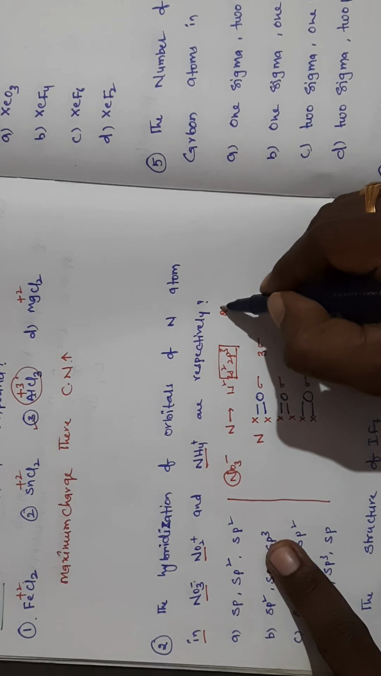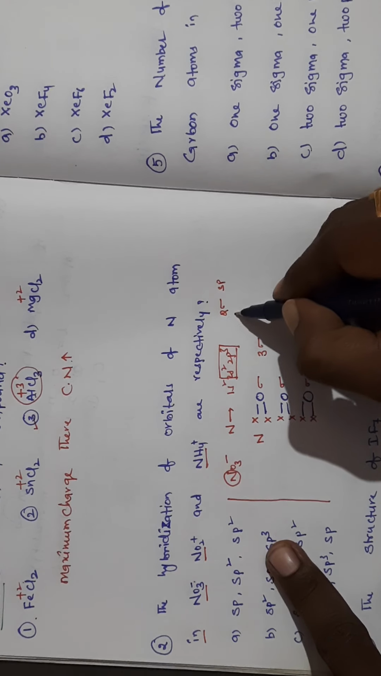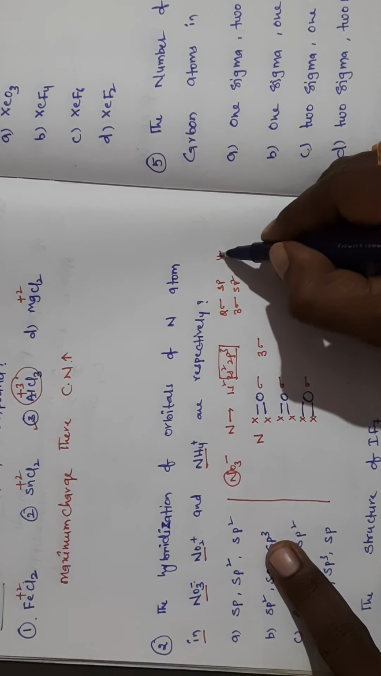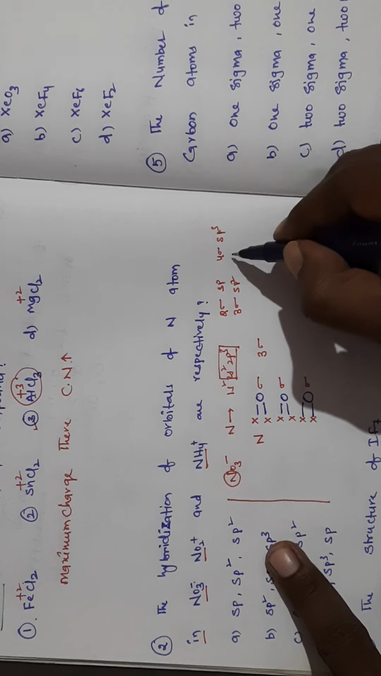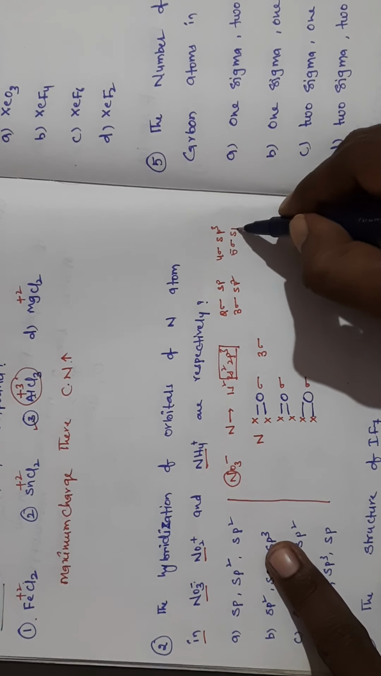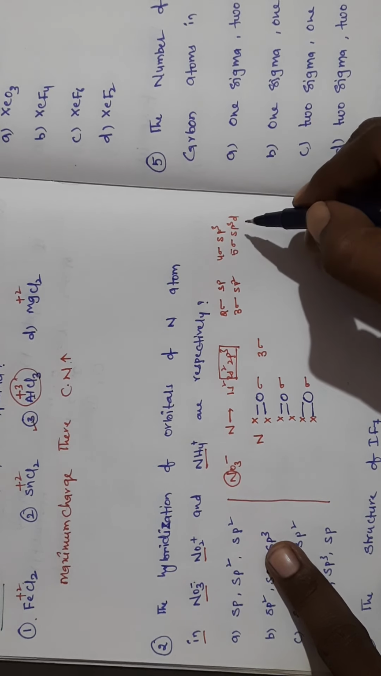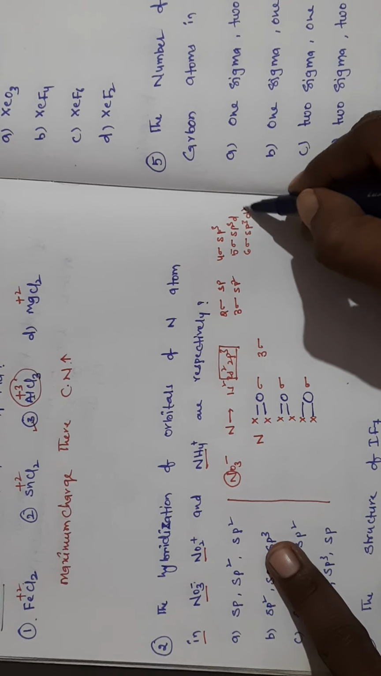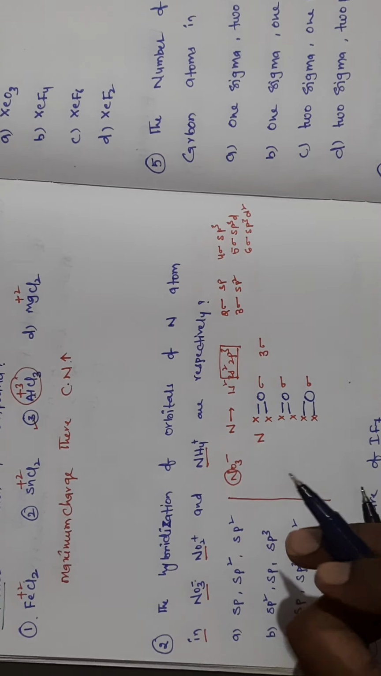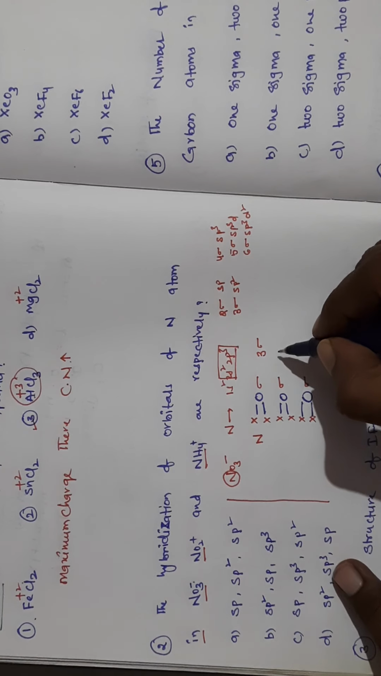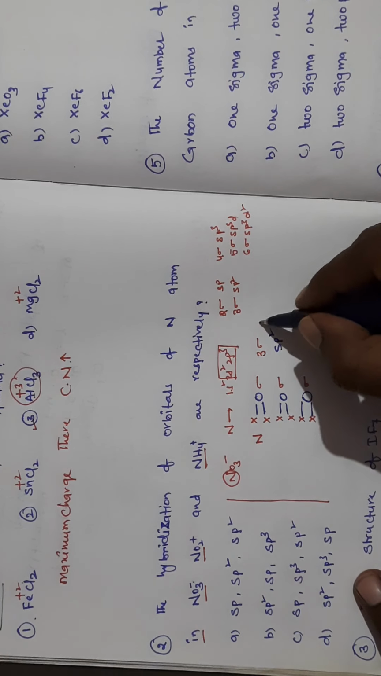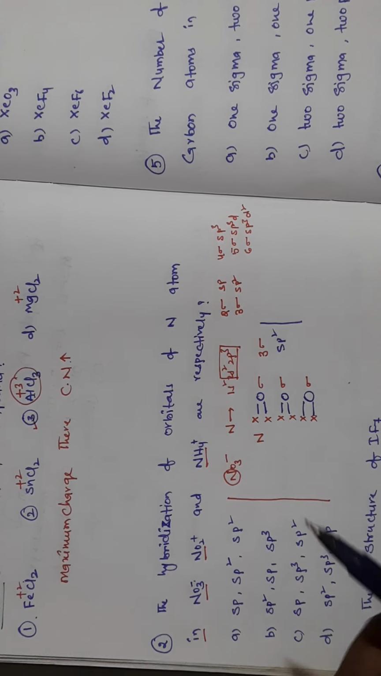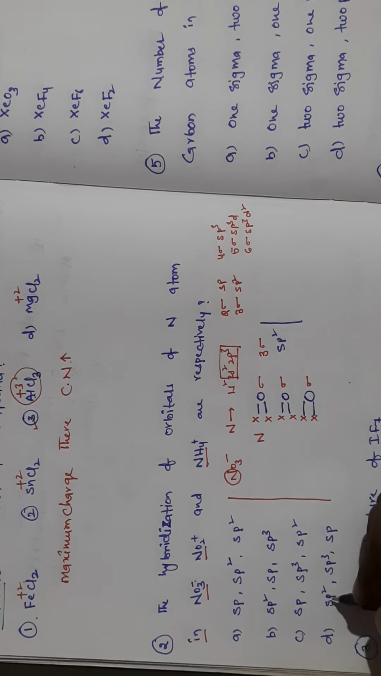If 2 sigma bonds are there, sp hybridization. If 3 sigma bonds, sp2 hybridization. If 4 sigma bonds, sp3 hybridization. If 5 sigma bonds, sp3d hybridization. If 6 sigma bonds, sp3d2 hybridization. Based on this, NO3- undergoes what? sp2 hybridization. With sp2 hybridization, two options are there, so maybe option B or option D.